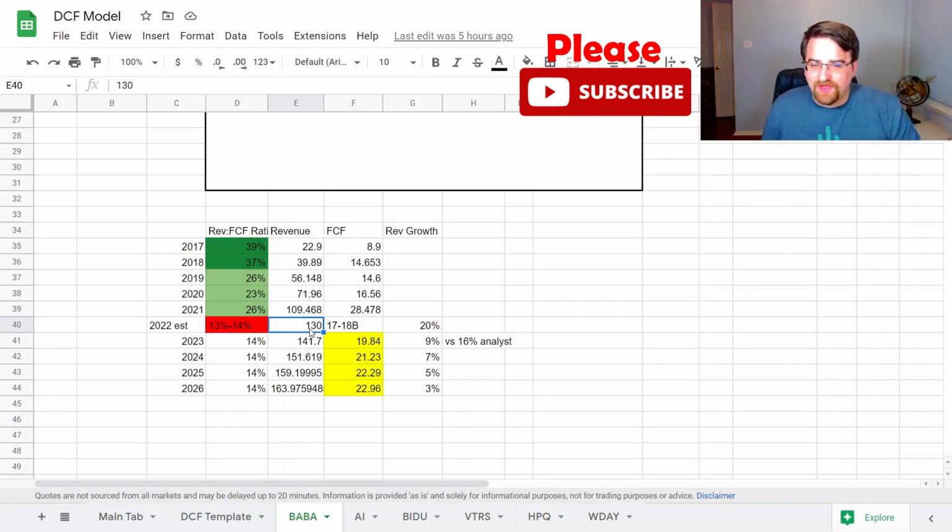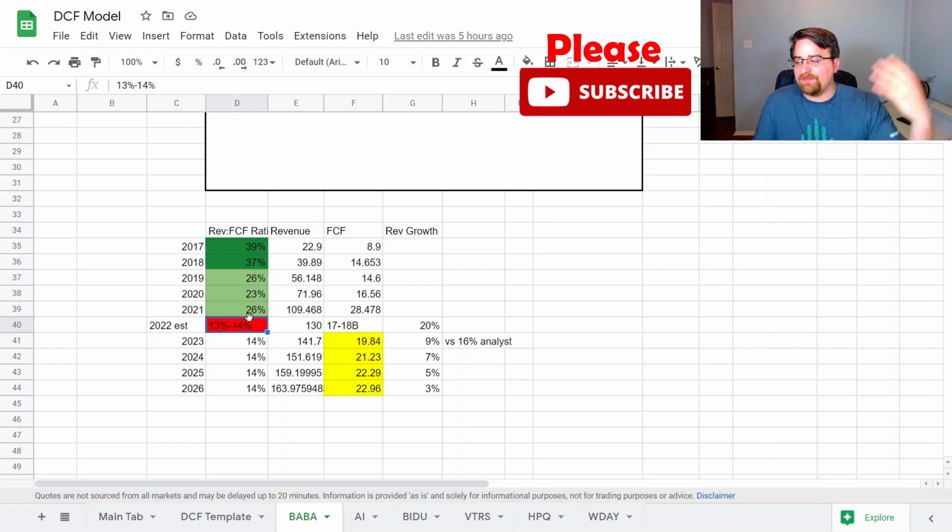Now, in 2022, estimated revenue is around 130. I think it's 128 to 132, 131. But let's say 130. And I'm estimating free cash flow to come in anywhere between 17 to 18 billion for this current year, 2022. If that's the case, that means it's a conversion rate of 13 to 14%. So in the assumptions that I made up top, essentially we're way below the historic conversion rate of revenue to free cash flow.